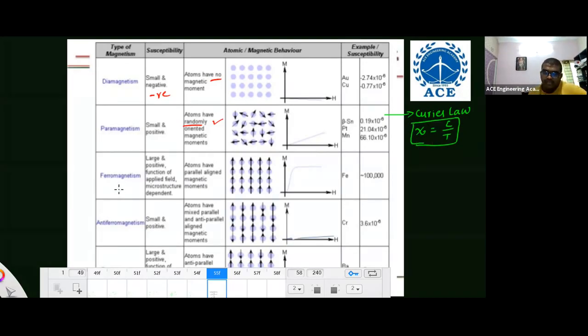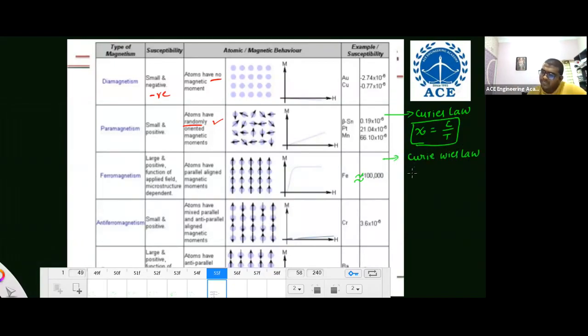Next is ferromagnetic material. Ferromagnetic materials have large and positive magnetic susceptibility and very high relative permeability. Because of that, it is used in applications also. This is not minus. This is approximate, approximately 1 lakh susceptibility like that. All the dipoles are aligned in the same direction, so there is very large intensity of magnetization.